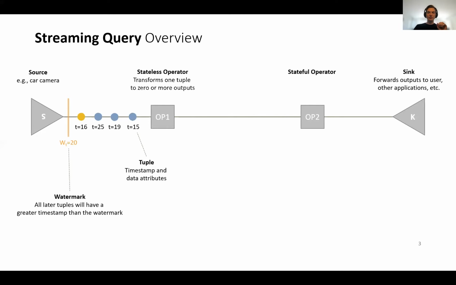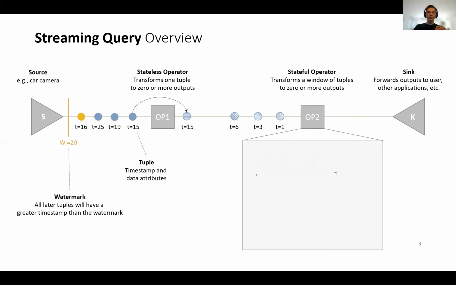Stateless operators process one tuple at a time and generate outputs that match the input's timestamp. Stateful operators maintain state, usually in the form of windows of specific size and slide, similarly to the ones we saw in the introductory example. The animation shows how tuples are split into different windows based on the timestamp. When the analysis has progressed such that the window will not receive any more tuples, the window closes and results for that window are produced. The timestamp of these results for stateful operators is equal to the right boundary of that window.